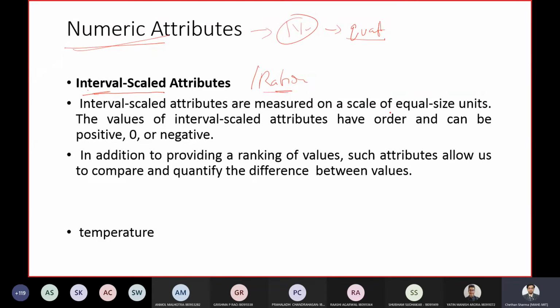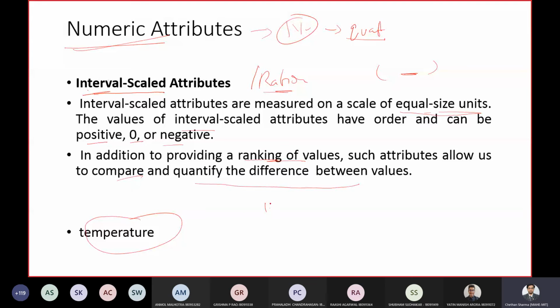It can be split up into equal size units. And the values of this interval scale can be positive, 0, or negative. In addition to providing ranking, it also allows us to compare and quantify the differences between values. One example is temperature.